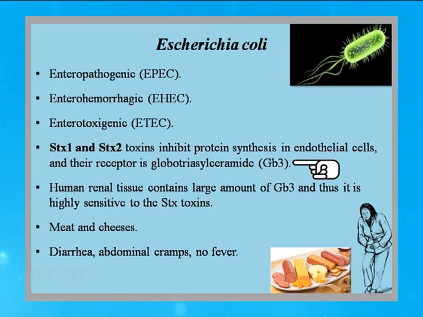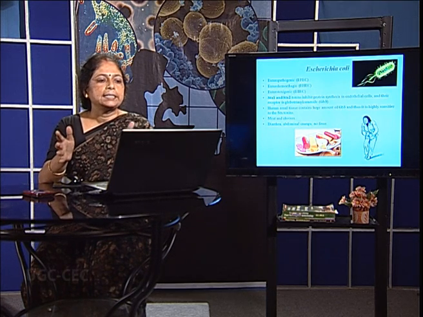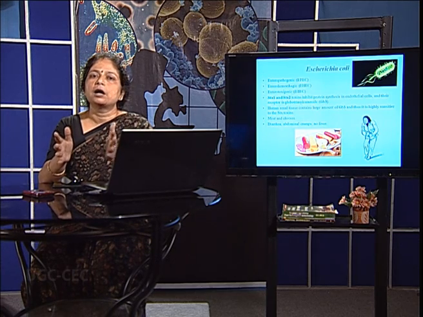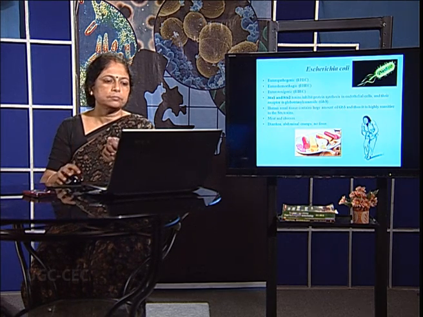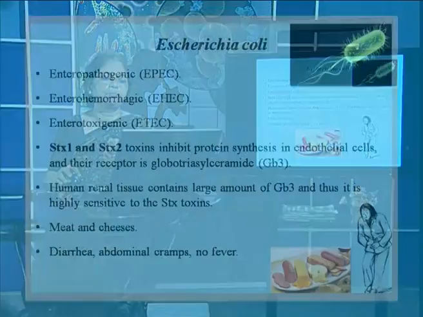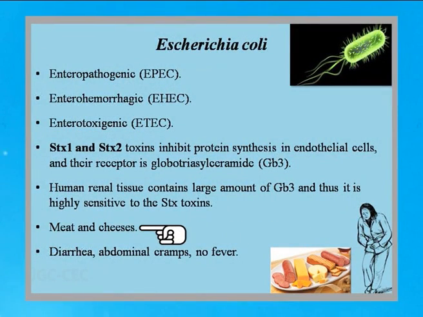When they bind to GB3, as a result of this binding, the cells cannot perform the function of protein synthesis and they die. STX1 and STX2 are heat-stable toxins. This is mainly found in food poisoning caused by meat and cheese. The symptoms of abdominal cramps and diarrhea appear. However, there is no symptom of fever.